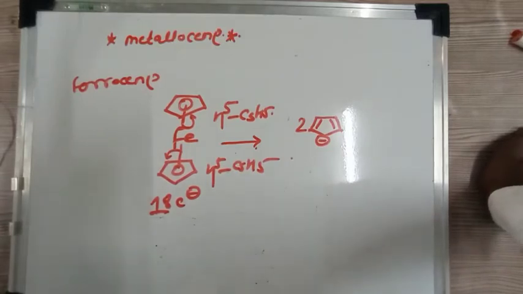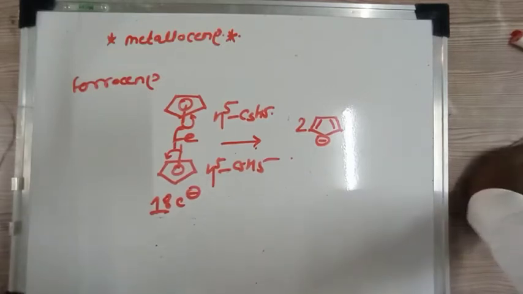It is aromatic in nature, and therefore it shows reactions such as electrophilic substitution, similar to benzene. Benzene is also aromatic in nature and shows electrophilic substitution reactions.